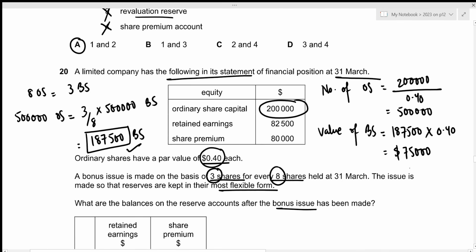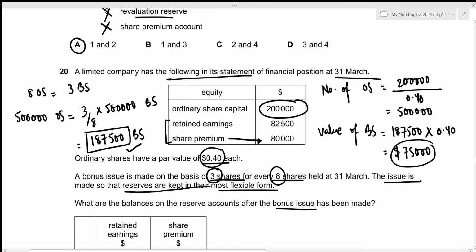Okay, and the bonus shares will be funded by the reserve itself. So we'll be utilizing the retained earnings and share premium. And in this case, we are told that the issue is made so that the reserves are kept in their most flexible form. It means that we first utilize our share premium, then if it's not sufficient, we move towards retained earnings. In this case, we can see that the share premium is 80,000 and 80,000 can easily sustain the